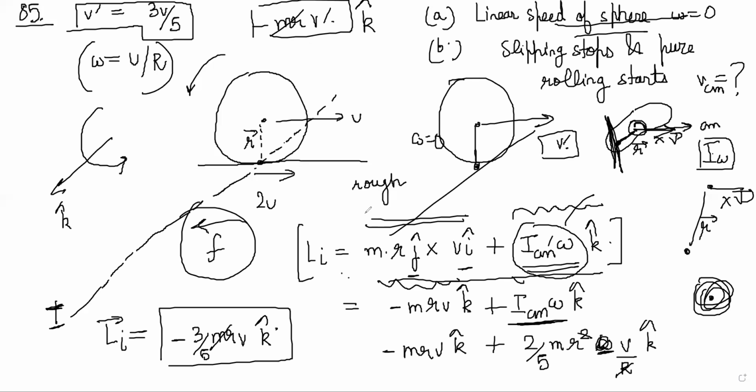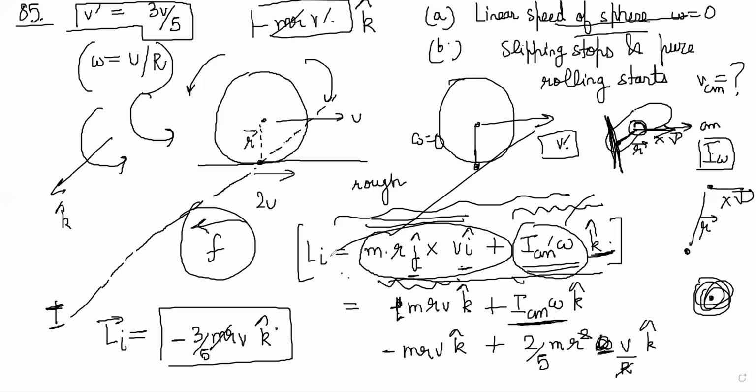Also be careful about the direction. This J cross I was minus K. If you by mistake write plus K, it will be totally wrong, right? So it is minus K here. J cross I is minus K. And why was this plus K? Because it was like this rotation. So by the right hand rule, your thumb is coming out, so omega's direction is actually plus K. If it was clockwise like this, it would have been minus K here. So this was initial, and final momentum was simply this MR V dash, right? It was minus K. So that I will equate to initial momentum and I'll get the answer.